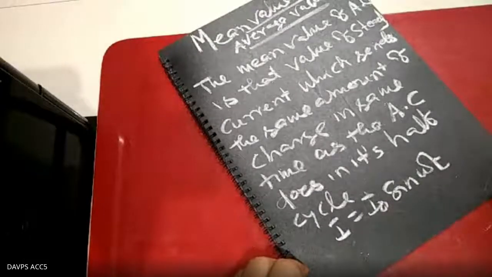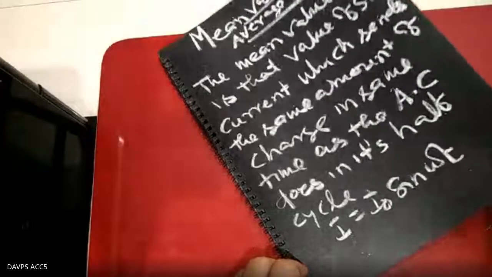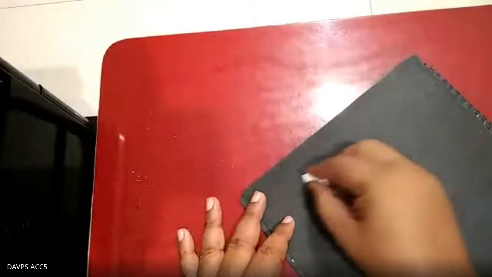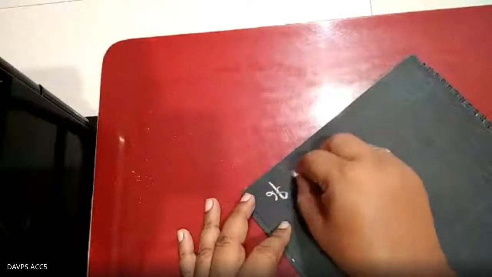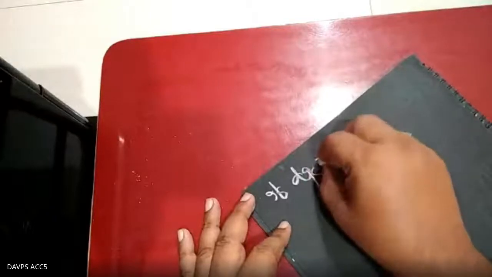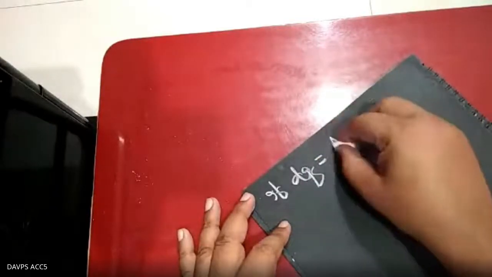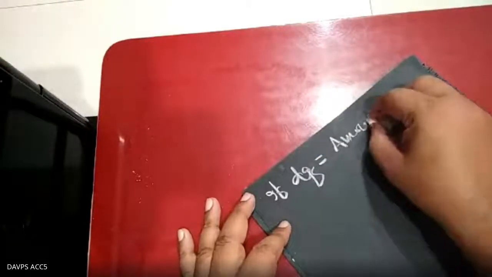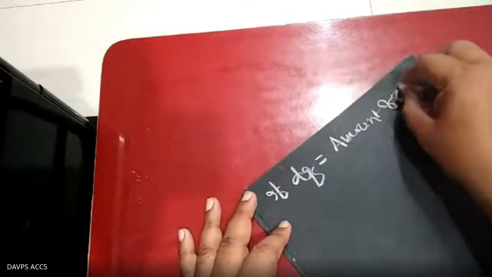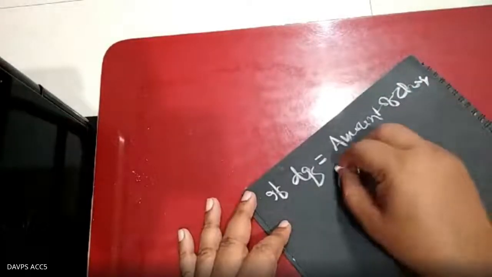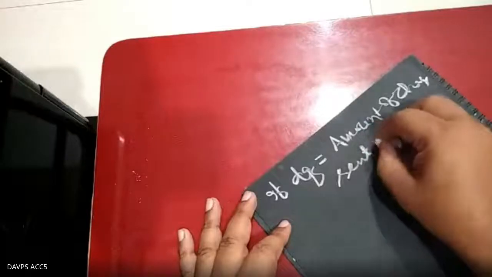If dq amount of charge is sent in dt time, then dq is the amount of charge sent in time dt.